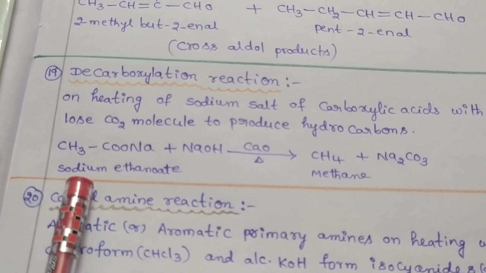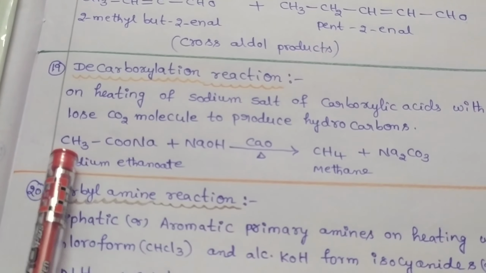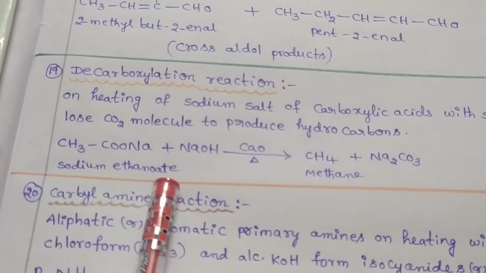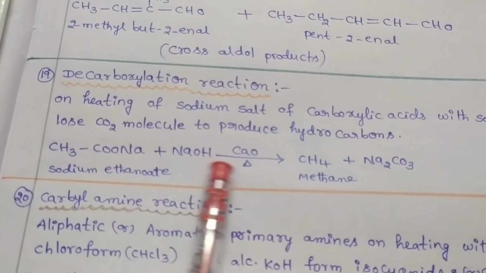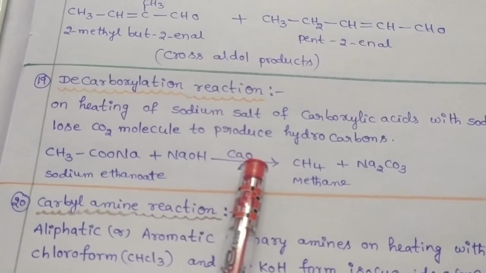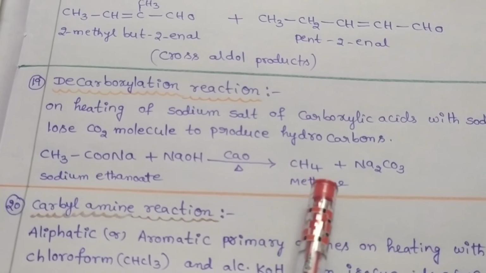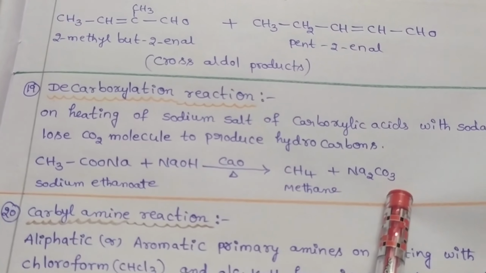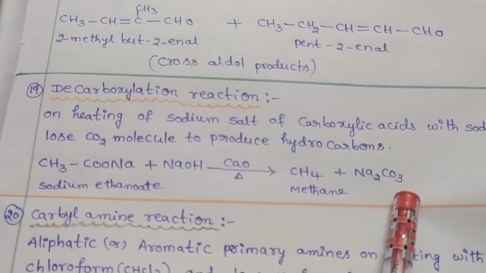Example, sodium ethanoate CH3COONa will be reacted with soda lime, that means NaOH in the presence of calcium oxide, to form methane and sodium carbonate as a final product.